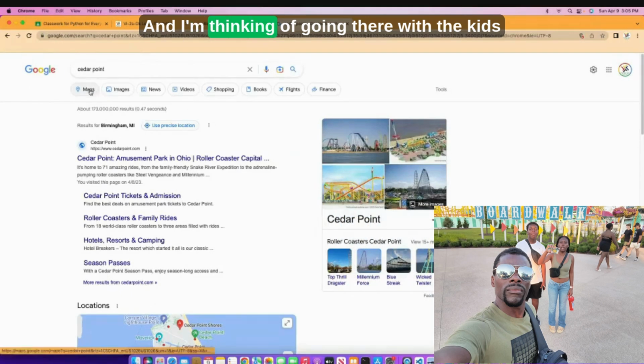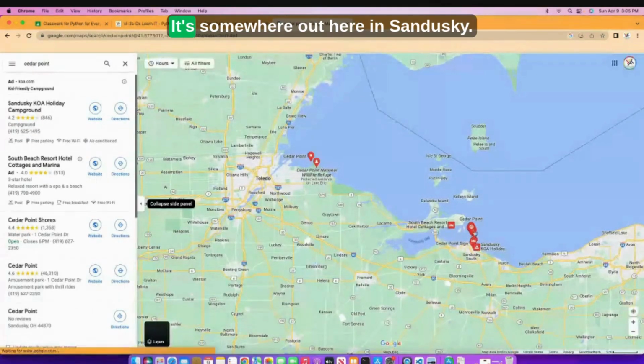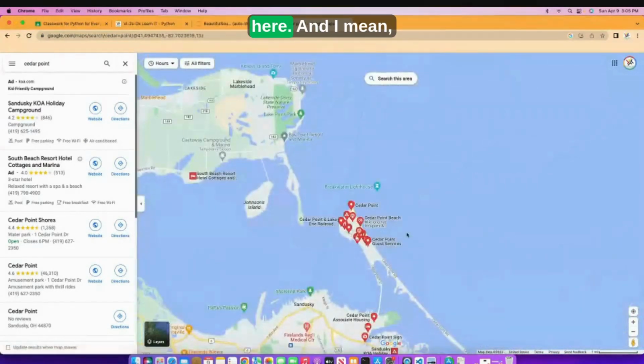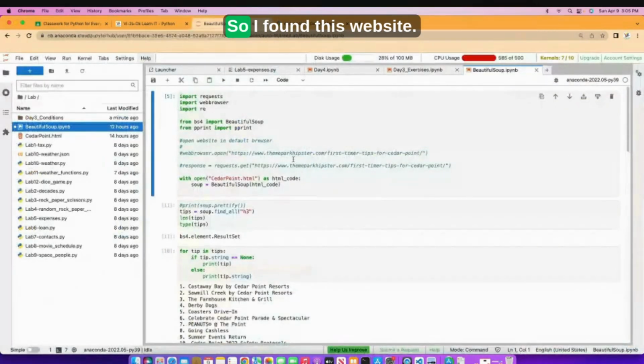And I'm thinking of going there with the kids this summer. And it's crazy. It's a crazy place to go to. It's somewhere out here in Sandusky. They have those crazy roller coasters right here. And I mean, it's one of those crazy places you don't want to go to like Disney. So I have to come up with the best things I want to do. So I found this website.